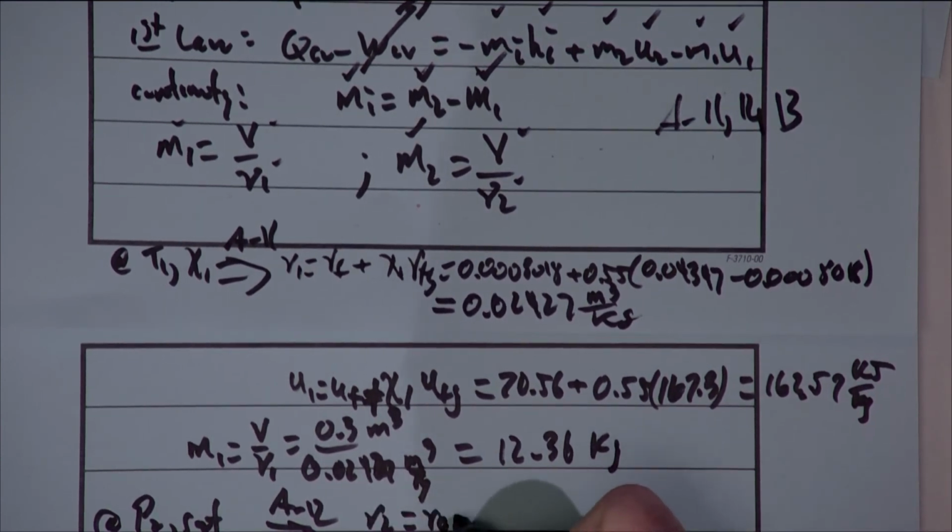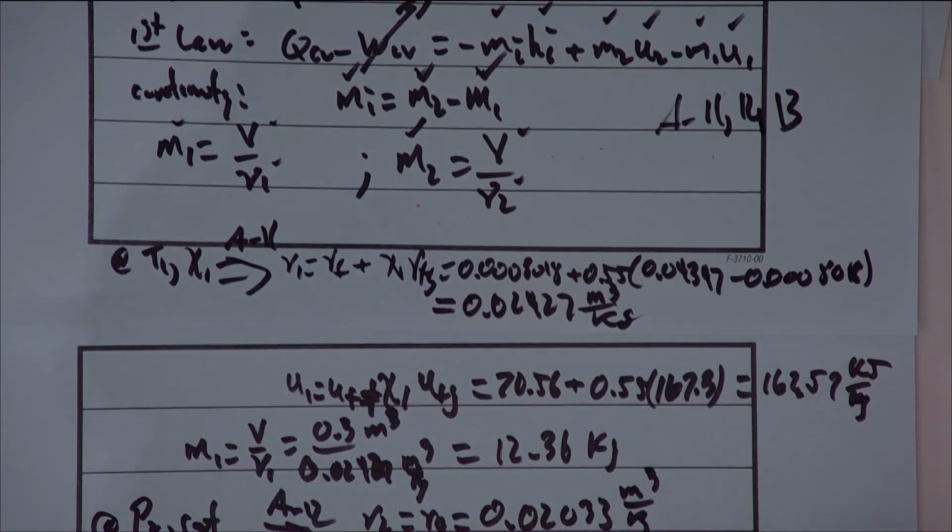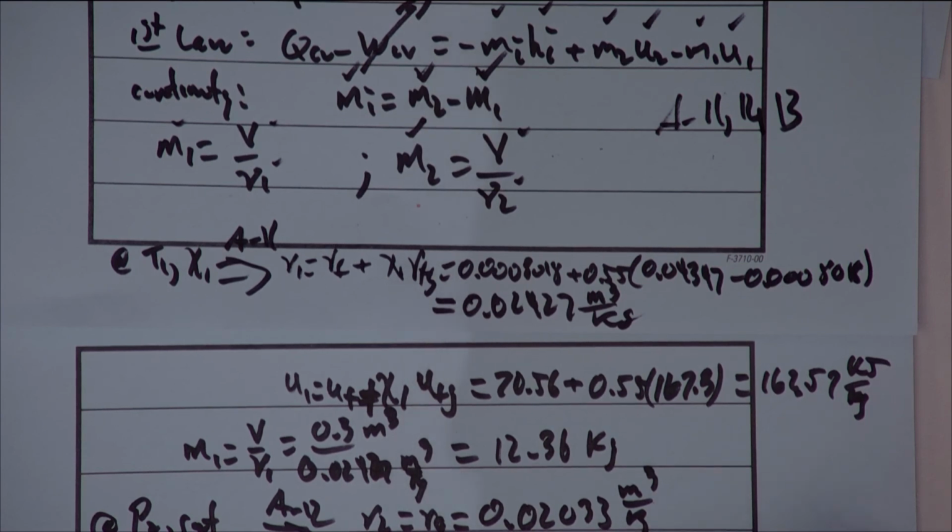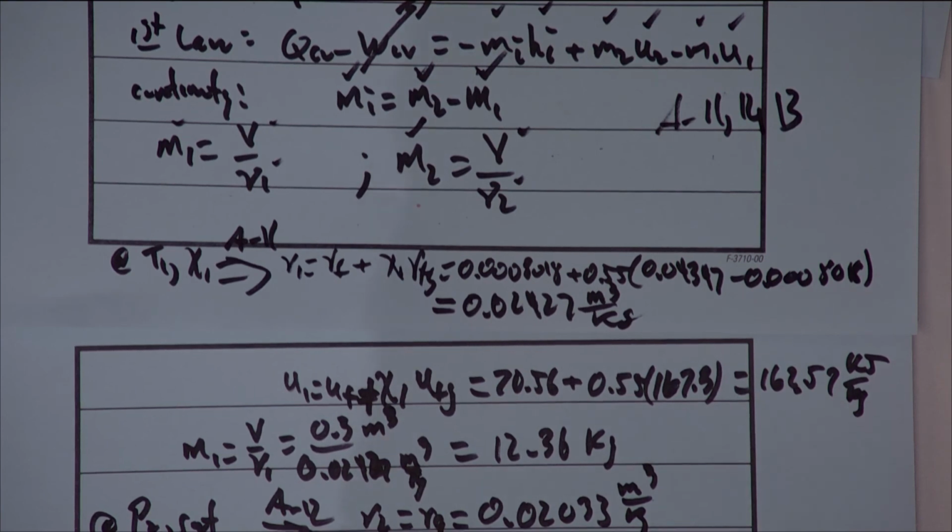V2 is equal to vG at a pressure of 1 megapascal, which is 0.02033. And U2 is uG, so uG is 250.71 kilojoules per kilogram.